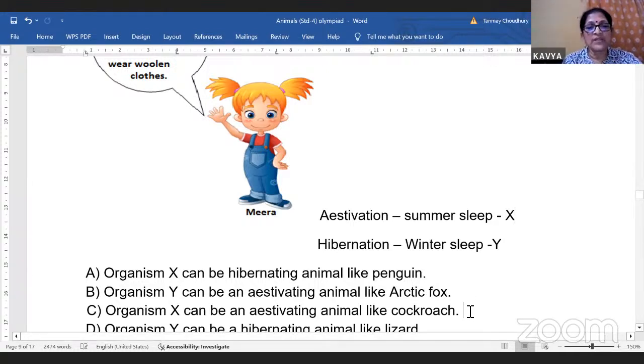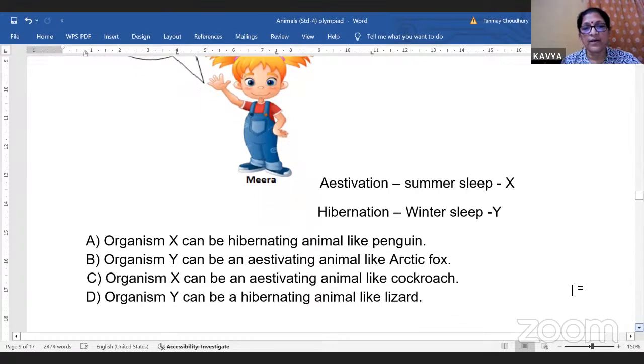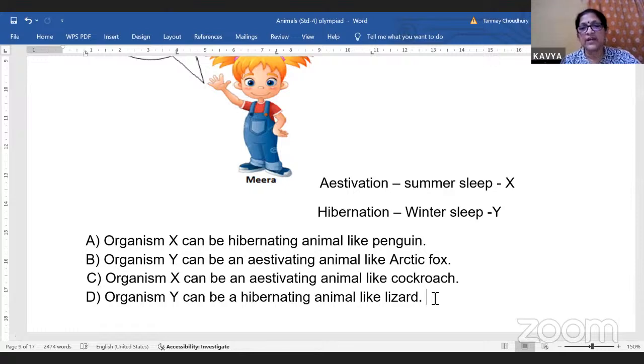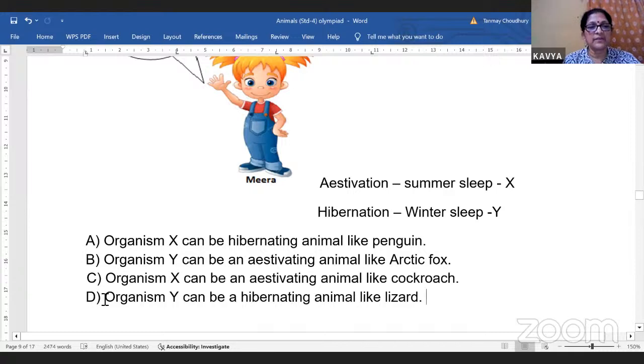Organism X can be an estivating animal like the cockroach. No, not the cockroach. Cockroach will not estivate or hibernate. Now here, organism Y can be a hibernating animal like the lizard. Yes, the lizard undergoes winter sleep. Winter sleep is known as hibernation. So this will be the correct answer.